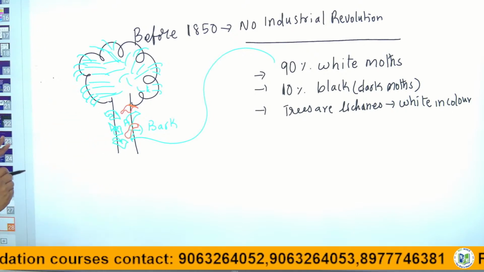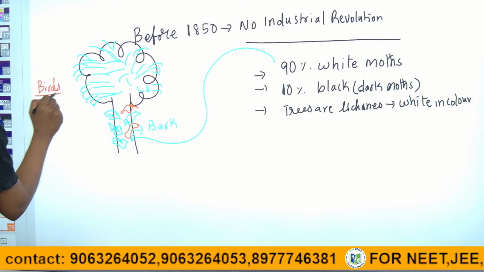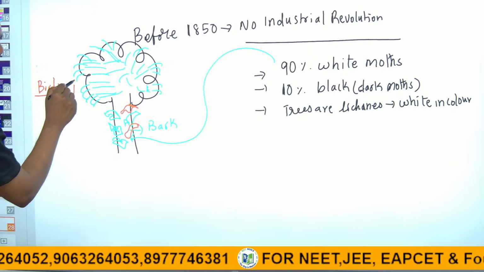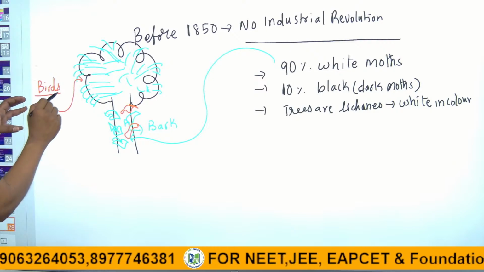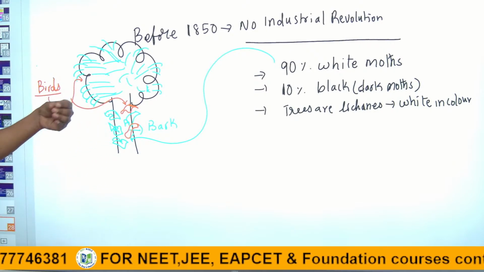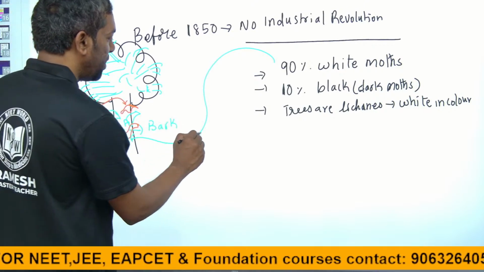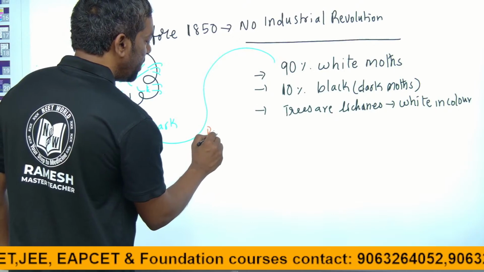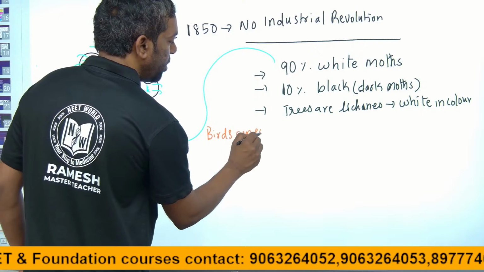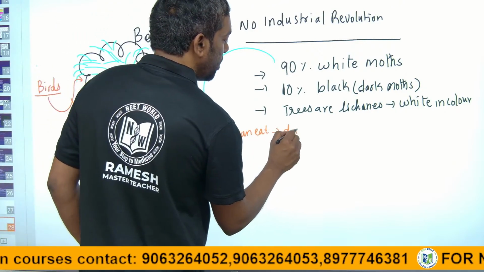So if birds are there, they can fly to the tree and observe only the dark colored species. The birds can eat the dark moths.